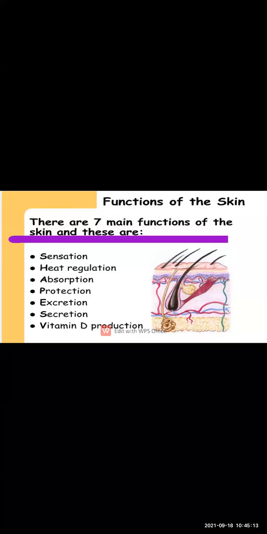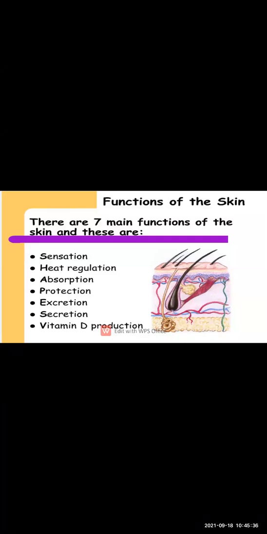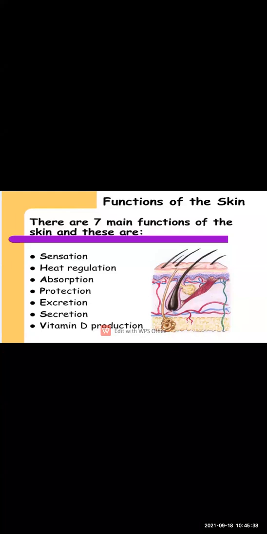Then even excretion. The water which is unwanted to our body is excreted with the help of sweat, that is called excretion. Then secretion means when we are taking vitamin D, that time we are making our skin sensitive.